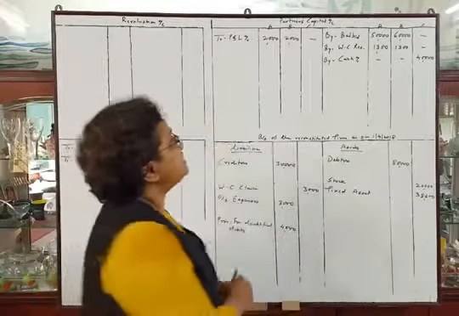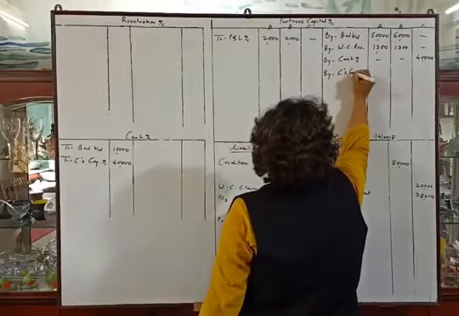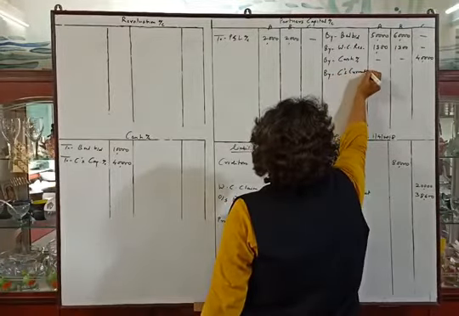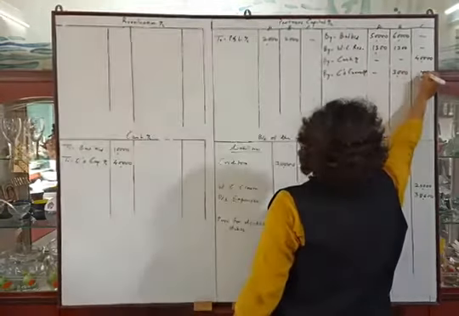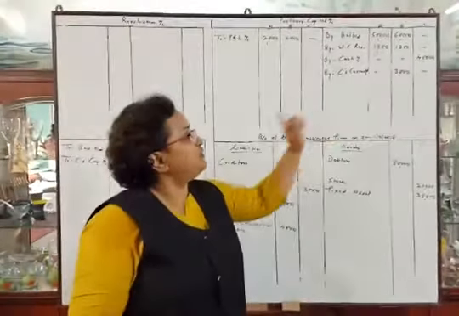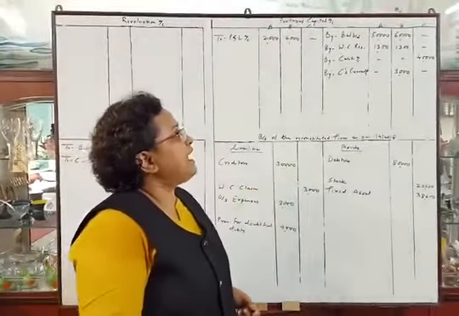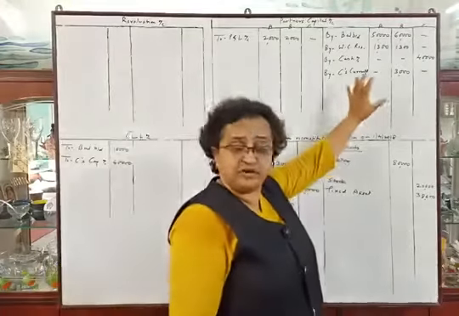So we will make posting on the credit side of the partners' capital account by C's current account. The amount will be in B's column.